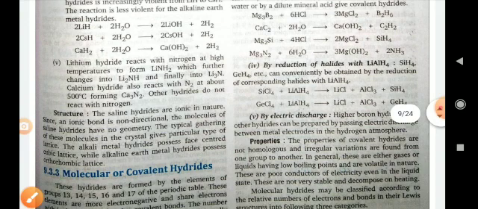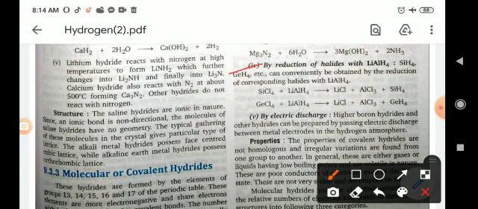By the reduction of halides with lithium aluminum hydride, SiH4, GeH4, etc. can conveniently be obtained by the reduction of the corresponding halides with lithium aluminum hydride. SiCl4 plus LiAlH4 gives lithium chloride, aluminum chloride and covalent hydrides like SiH4 and GeH4.